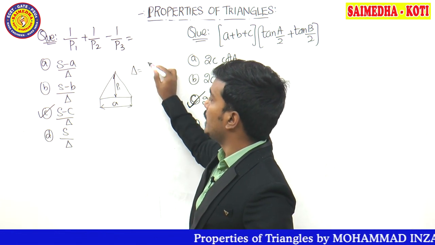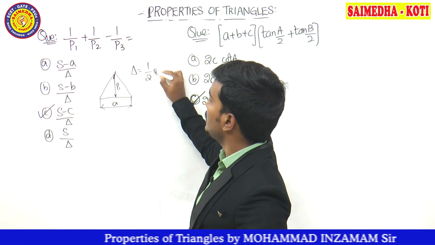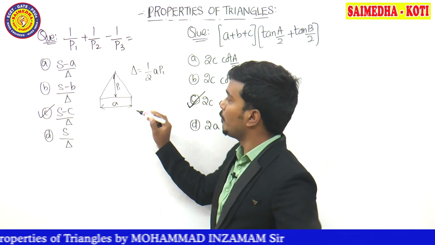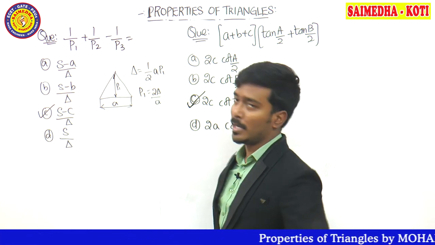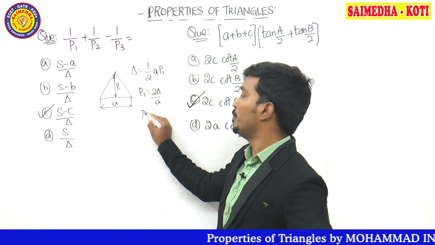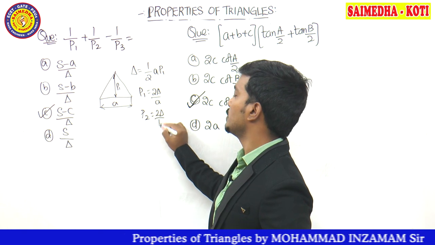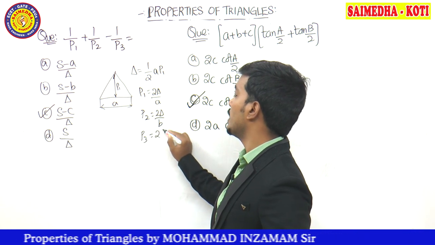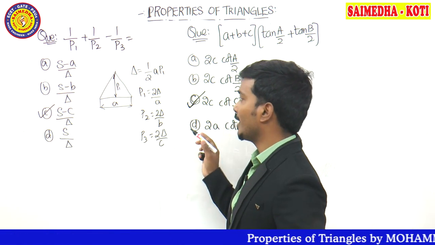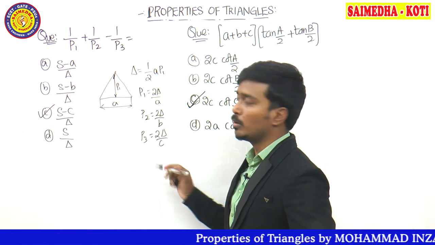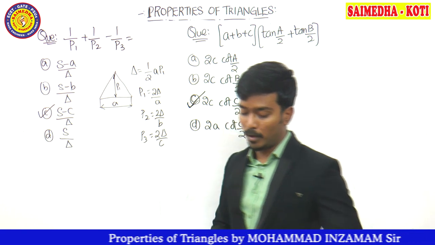Area is represented by delta, half into base into height. So what is the formula for P1 now? P1 is equal to 2 delta divided by A. Similarly P2 is 2 delta by B and P3 is 2 delta divided by C. This formula I have already given guys in that part, so you can write and remember all the formulas. The people who don't know, pause the video, note down all the formulas and try.